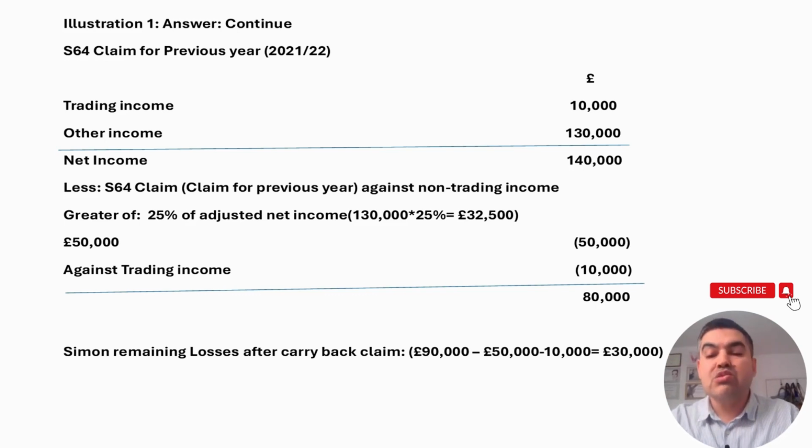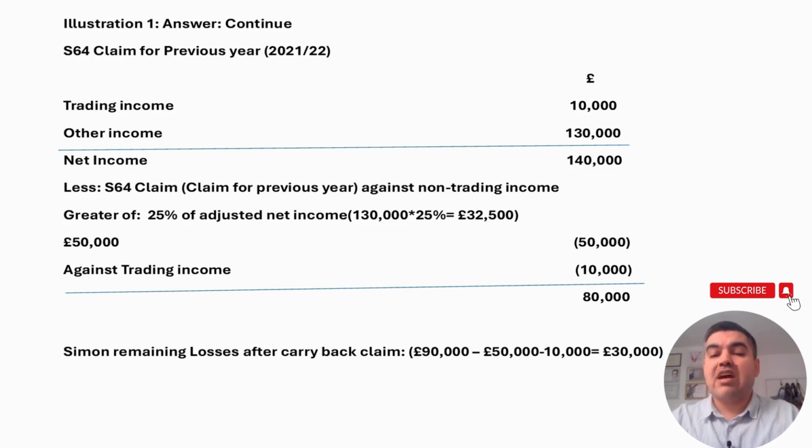So Simon can use 50,000 worth of trading losses against other income, and then he can still use another 10,000 losses against trading income. Remember, when you're utilizing trading loss against trading income, there is no restriction. The restriction only applies when you're using trading loss against other income, as you can see from here. So Simon's revised net income for 2021-22 will be 80,000, and obviously Simon already paid tax in that year, so Simon can ask for a tax refund, or amend the tax return.